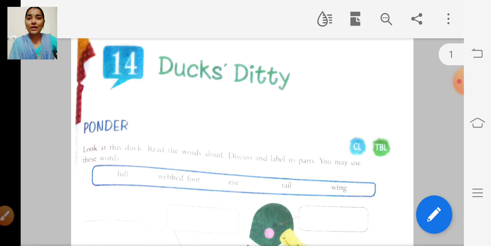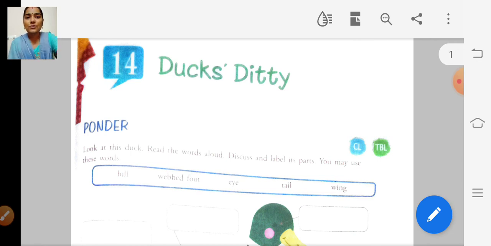Okay. So today we are going to learn a new lesson. Lesson number 14. The title of the lesson is Ducks Ditty. So it is a poem. In this poem we are going to learn about the ducks.